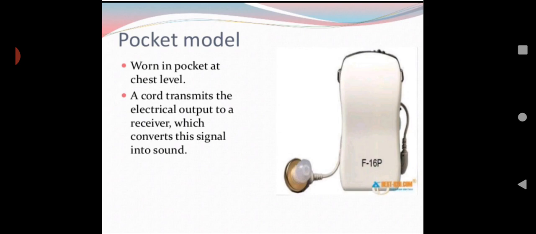First of all, pocket model. It is worn in the pocket at chest level. A cord transmits the electrical output to a receiver, which converts the signal into sound. The cord in this device transmits the electrical output to the receiver. The receiver will be in the ear, so through the wire it reaches the receiver, which converts the signal into sound. That is how the pocket model works.